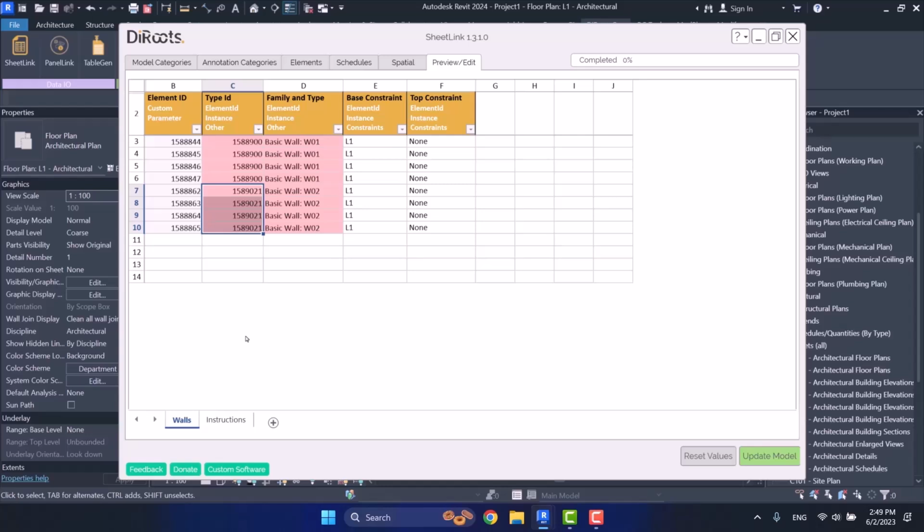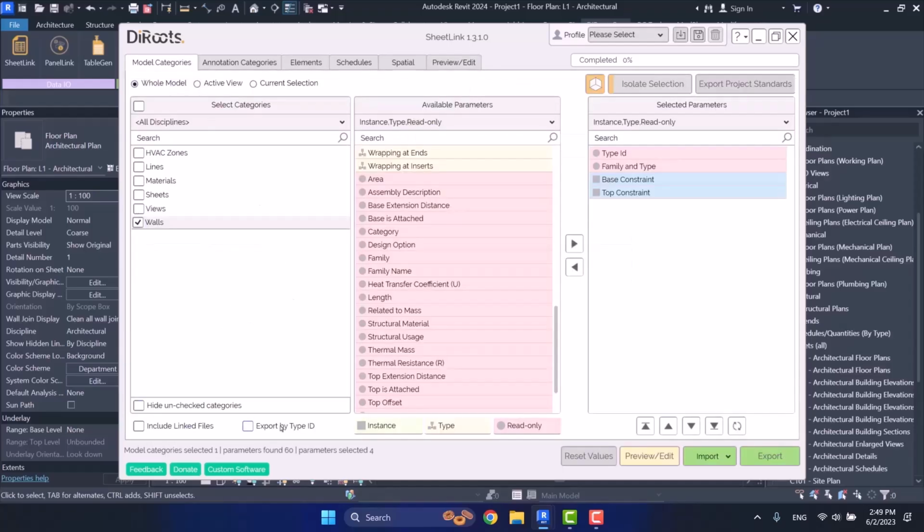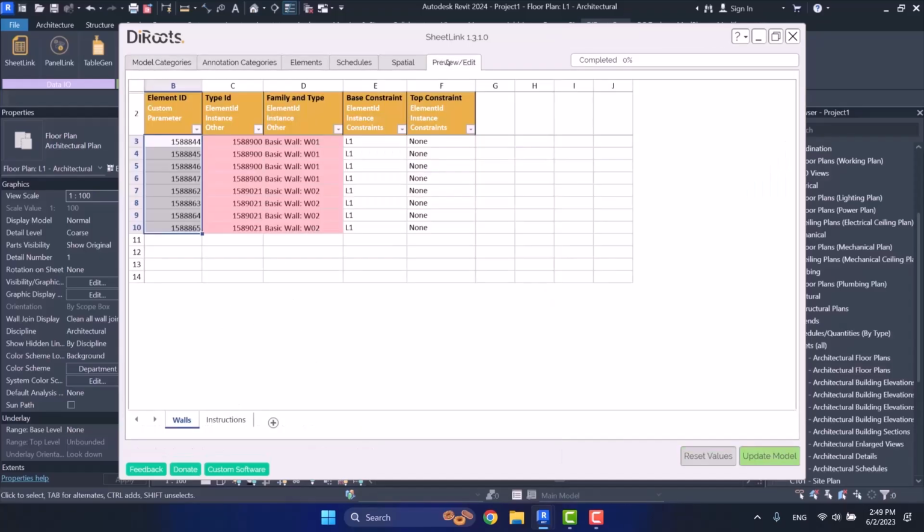Now, how many element IDs should we have? Exactly 8. Here I take a look. The numbers of element IDs must be different because each element has an ID special to itself. And you can see that it has happened here as well. So here we have 8 element IDs and 2 type IDs. But the difference between this and that method, when you choose the tick of export by type ID, is that it shows the type IDs again one by one to you.